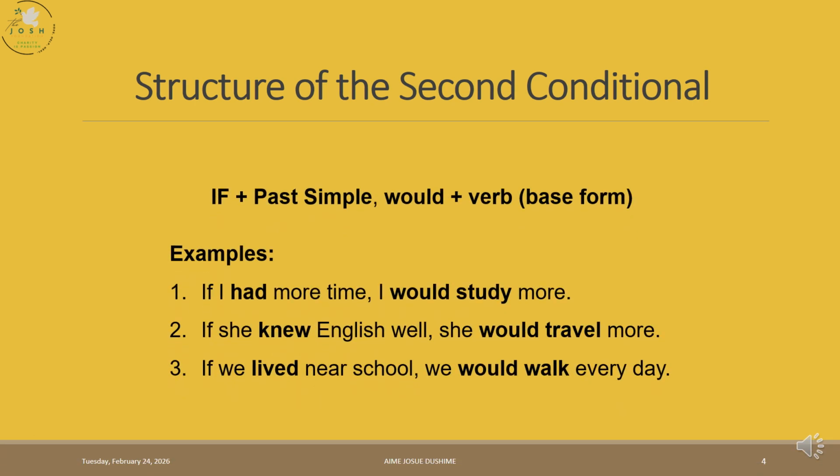And what's the structure? We use if plus past simple, comma, would then V1. Remember the first conditional structure is if present simple, will V1. Now the present simple of the first conditional, when we get to the second, we make it past simple, and will changes to would. That's something you should know.